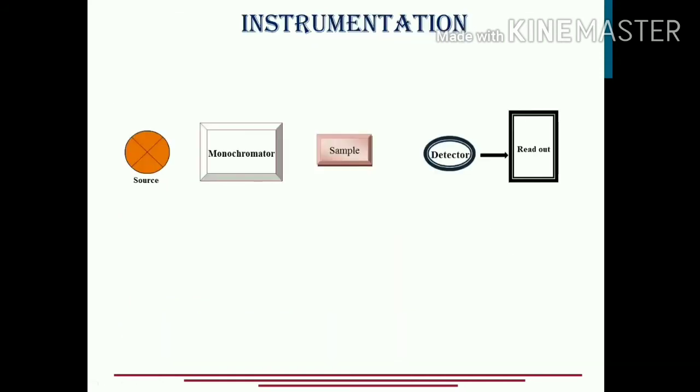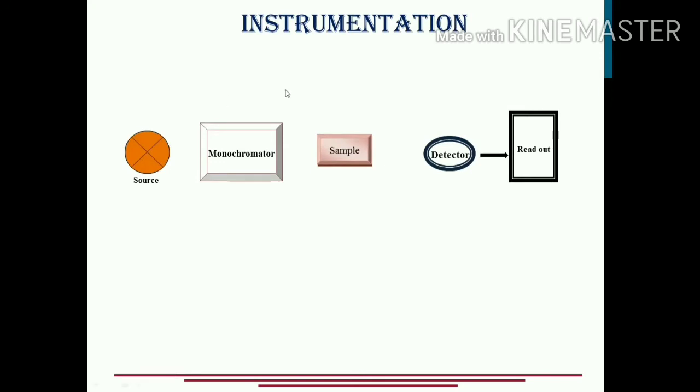Now, up till now we know absorption takes place or emission takes place, and in both cases we study them separately, as absorption spectroscopy and emission spectroscopy. Now let us try to understand the basic instrumentation of these spectroscopic techniques. It is a general instrumentation. It goes for UV visible spectroscopy, or further split into ultraviolet spectroscopy, visible spectroscopy, and IR spectroscopy also. This is the basic instrumentation.